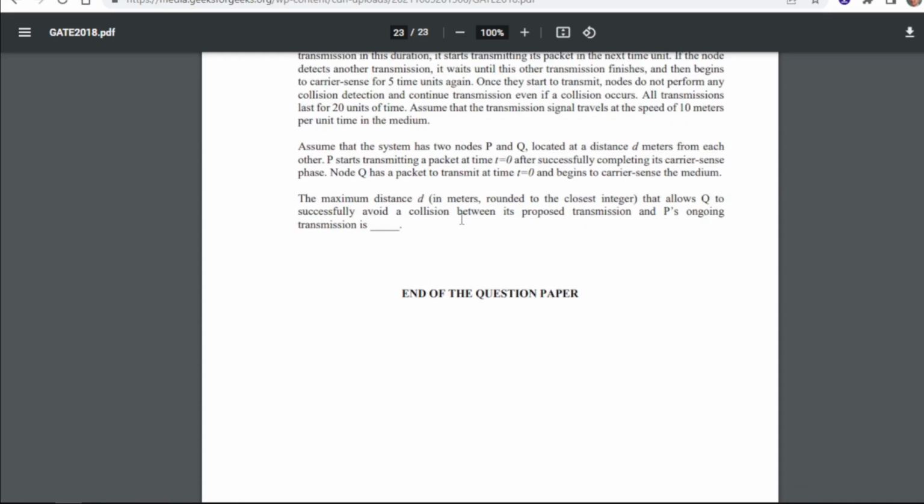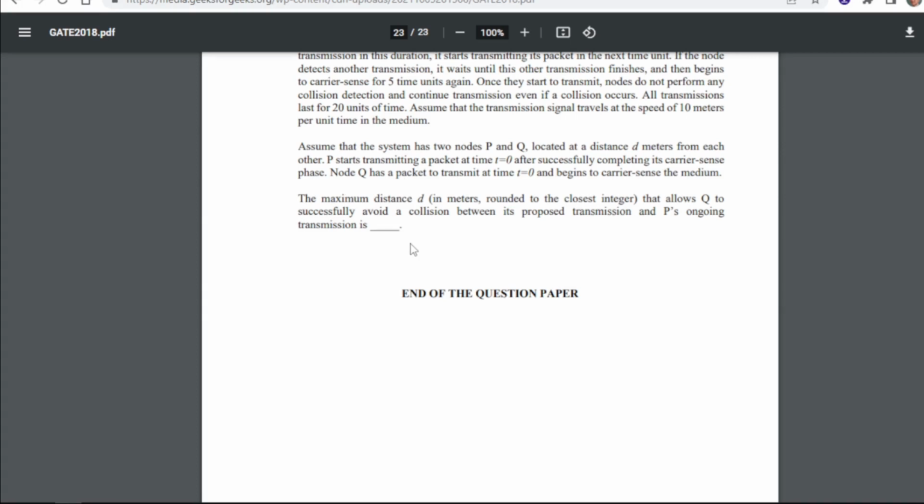Assume that the transmission signal travels at the speed of 10 meters per unit time in the medium. Assume that the system has two nodes P and Q located at a distance of d meters from each other. P starts transmitting a packet at time t equals 0, after successfully completing its carrier sense phase. Node Q has a packet to transmit at time t equals 0. Then it begins to carrier sense the medium. The maximum distance d in meters, rounded to the closest integer, that allows Q to successfully avoid a collision between its proposed transmission and P's ongoing transmission is? So for 55, that is the last question, the answer is 50, that is 50.